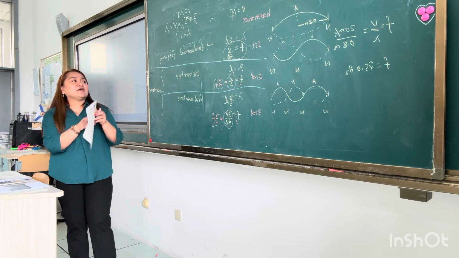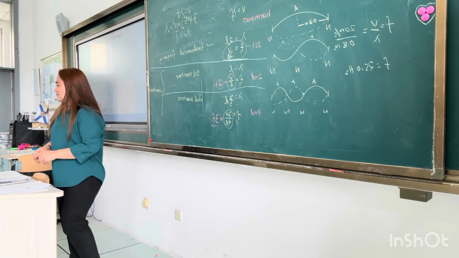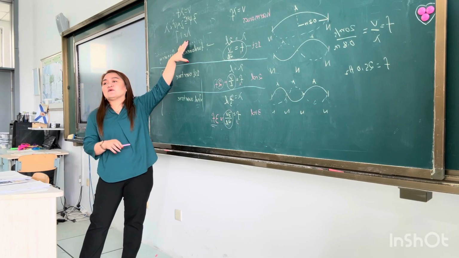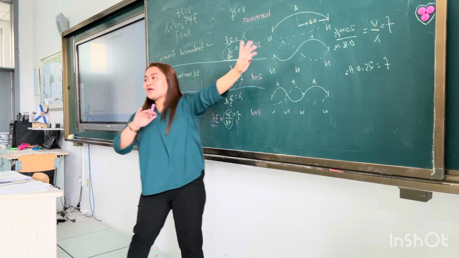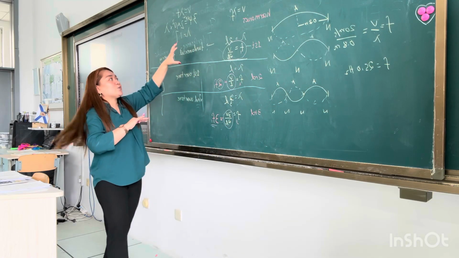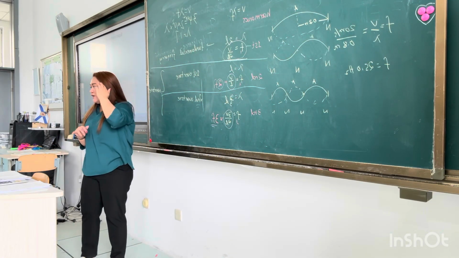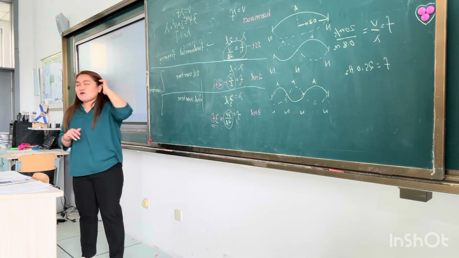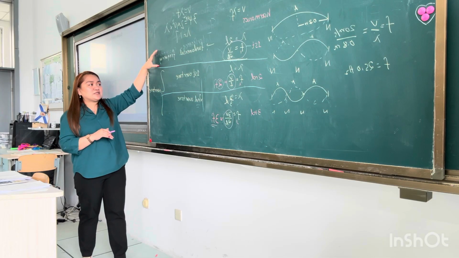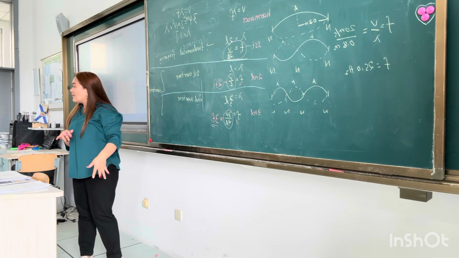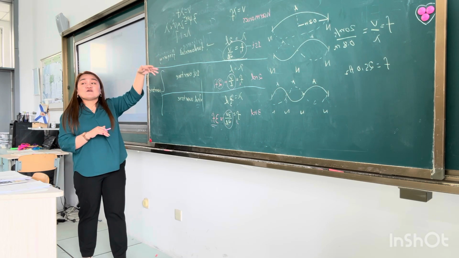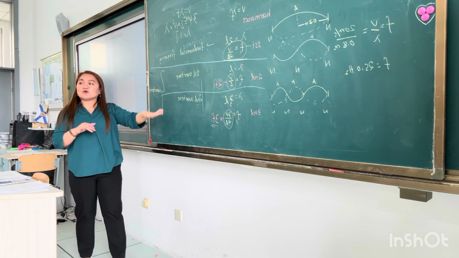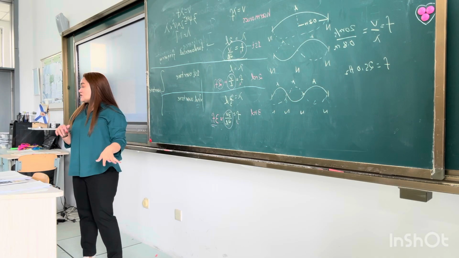Now here, this is how we name them. Let's start with the fundamental frequency. This graph having one antinode, we name it fundamental frequency. If you use the term fundamental frequency, the rest is overtone. So fundamental frequency, then first overtone, second overtone, third overtone, fourth overtone, and so forth.